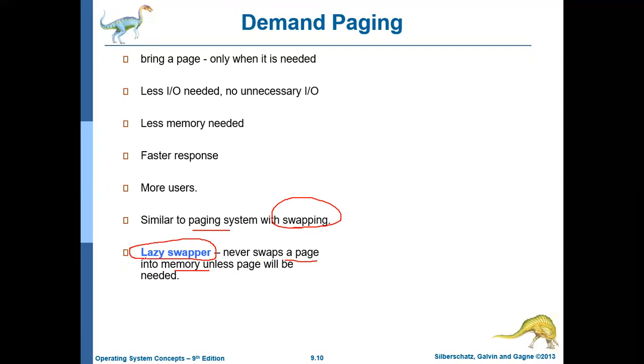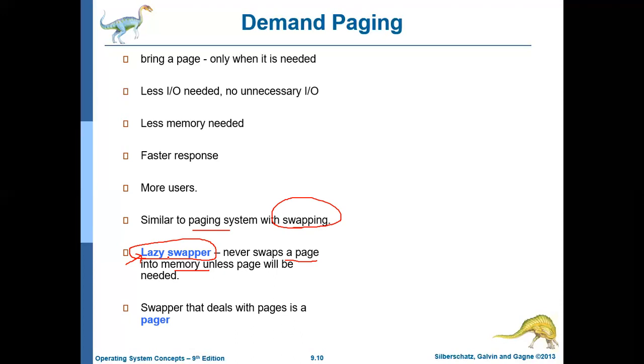We are just going to swap a page, and that too only if it is required. Here we are talking about swap in. A page will be swapped in from the disk to the memory only if it is required. Because of that, it can be called a lazy swapper. But even then, the term swapper is misleading, because generally the term swapping is used to swap the entire process.